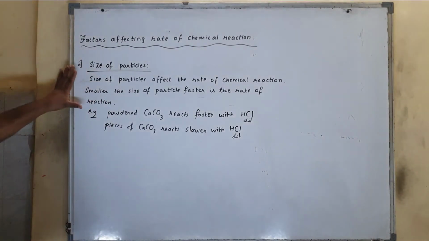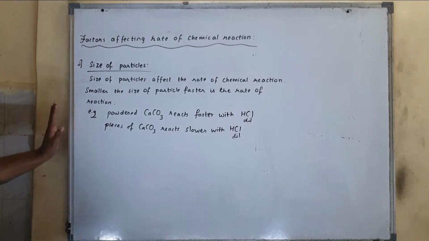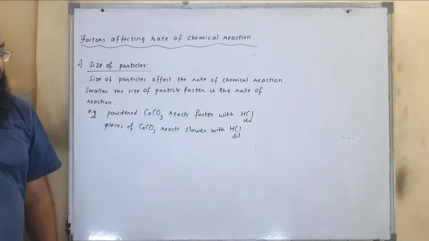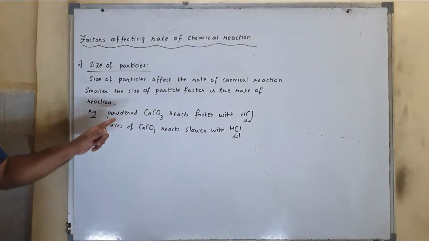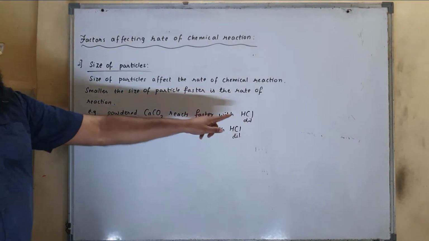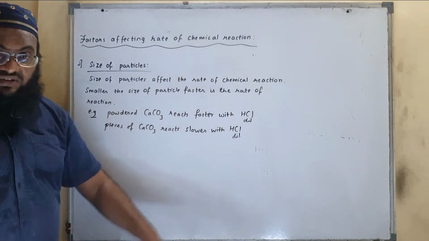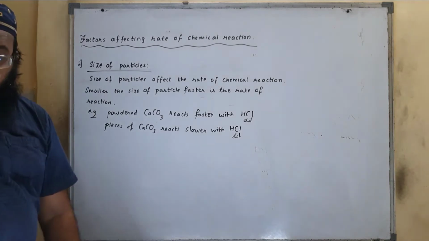So this much you can write down in this point. On size of particle, you can write down this much, and in one example we can say both powdered calcium carbonate as well as pieces of calcium carbonate react with dilute HCl to give carbon dioxide, but powdered calcium carbonate reacts faster with dilute HCl, whereas pieces of calcium carbonate react slower with dilute HCl. So this was the second point, size of particle.